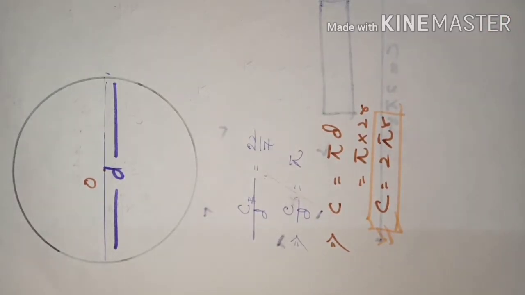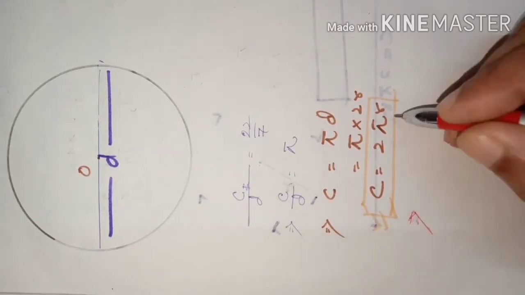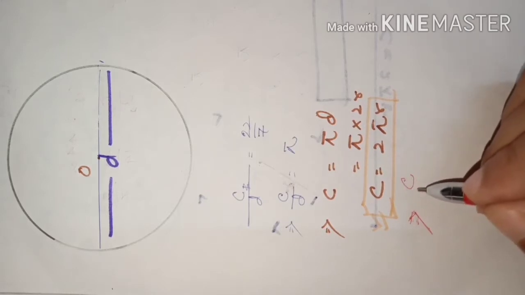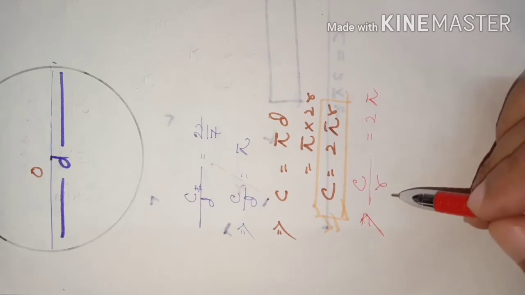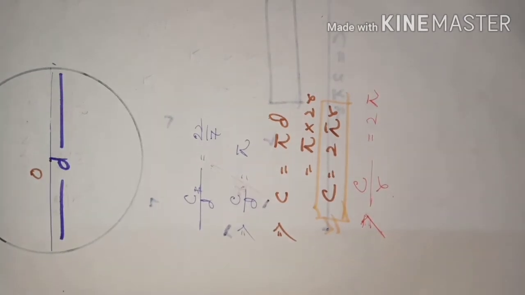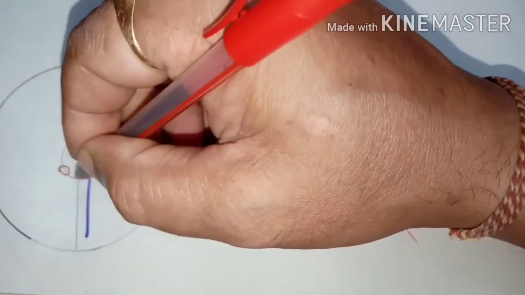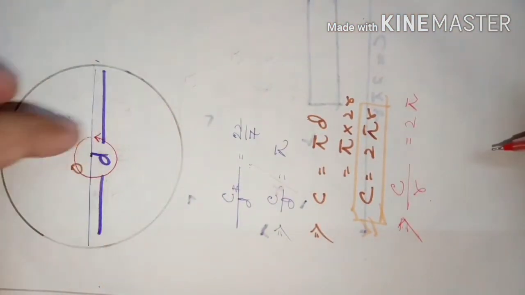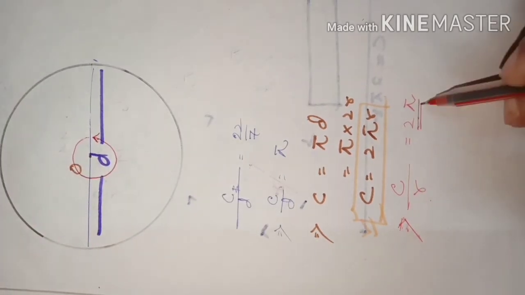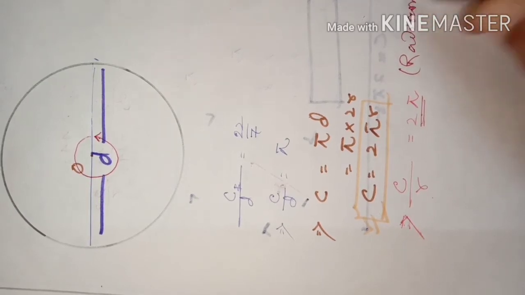Now, from here, if I take the radius to the left hand side, C for circumference, circumference by radius is equal to 2 pi. This circumference, when divided by the radius of the circle, gives a value that is considered as the measure of the angle at the center of the circle. It means the angle subtended by the circle at the center is given by this measurement. This is called radian measure. Radian.